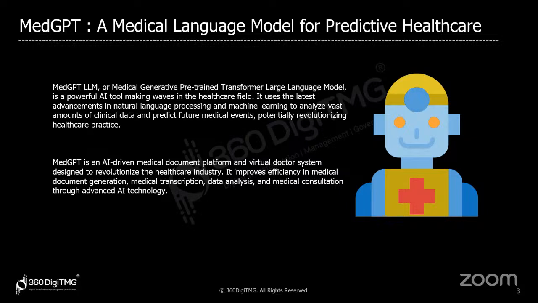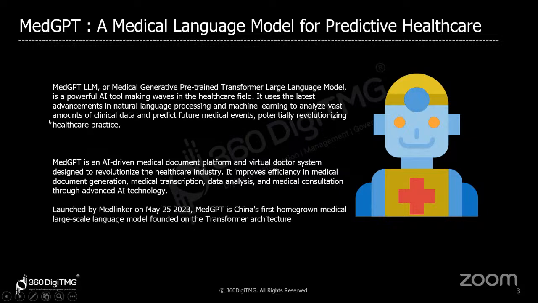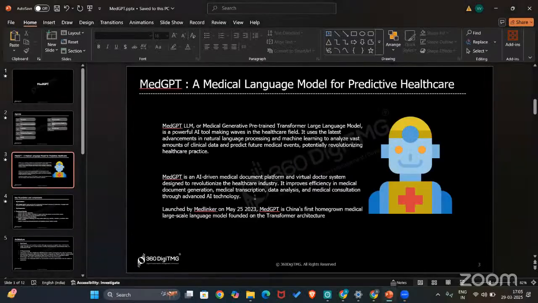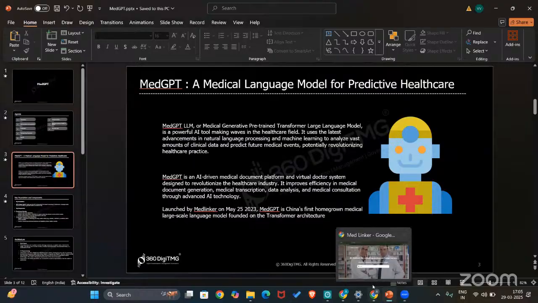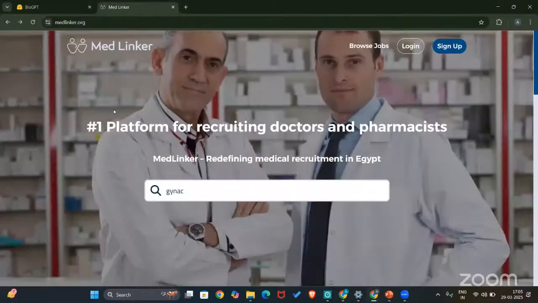MedGPT was founded by MedLinker. MedLinker is a platform that is used for recruiting doctors and pharmacists.